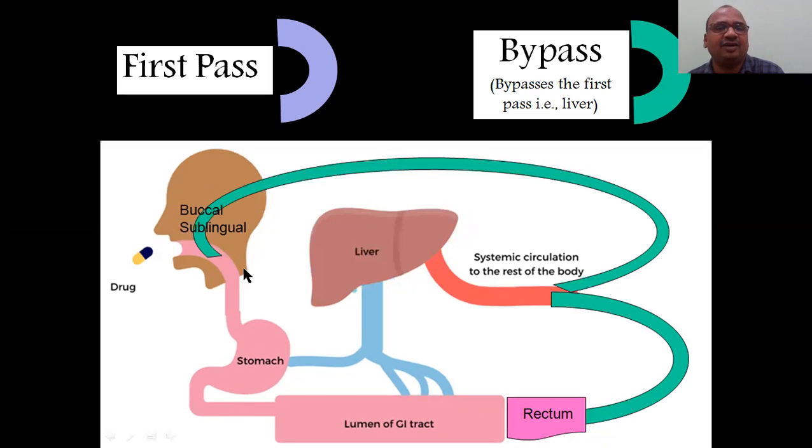Here there is a sublingual route, which is a bypass. This is the first pass, which I have shown in blue color. See here, this is the first pass. Blue color is the first pass.